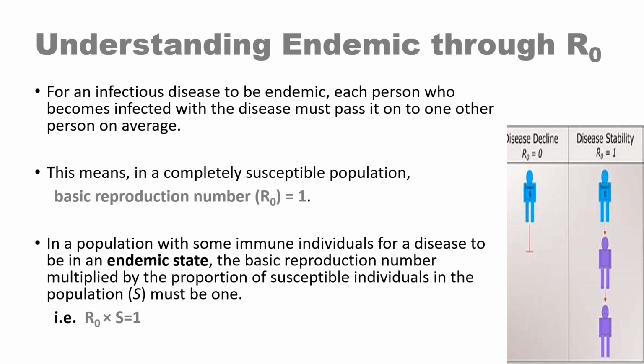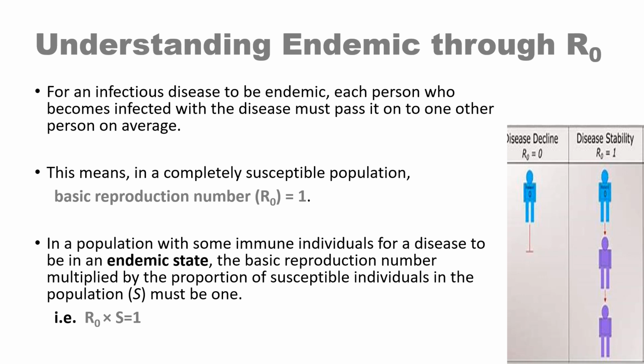Now, let us understand the endemic with the help of R naught. R naught means basic reproduction number. Now, before I start, kindly write in the comment section what do you mean by susceptible individuals or susceptible population. I am asking this because I had already taken the same in a previous lecture of mine. Okay, now coming back to the point.